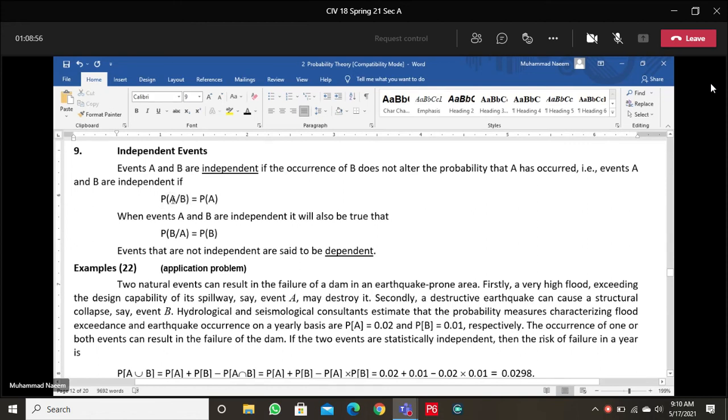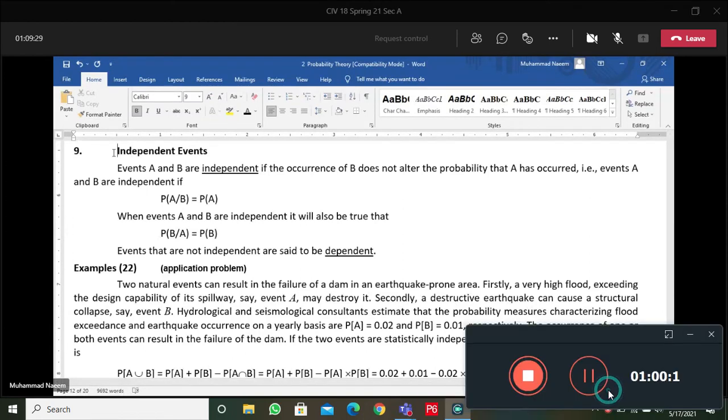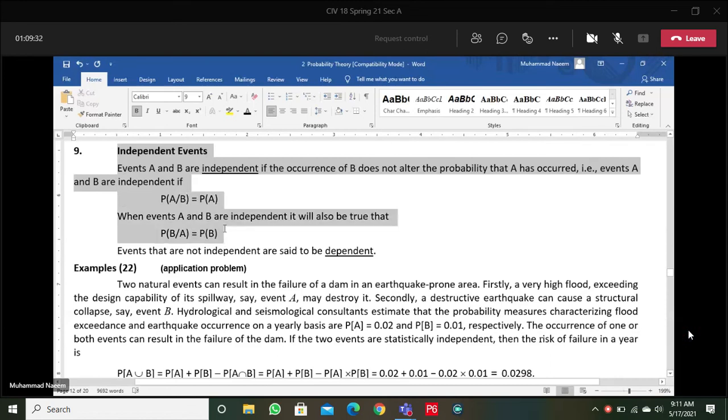Either we are finding the probability of A or the probability of B, whether A is performed first or B is performed first, their conditional probability is equal to the marginal probability. Then the events are called independent. As in the previous example, the case of with replacement is the case of independent events.